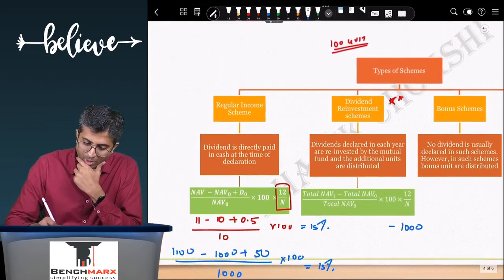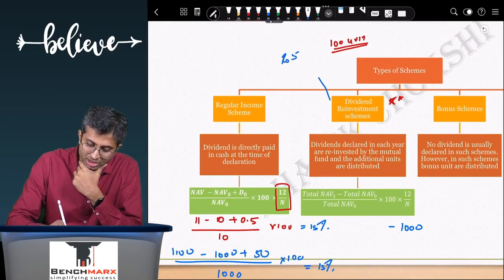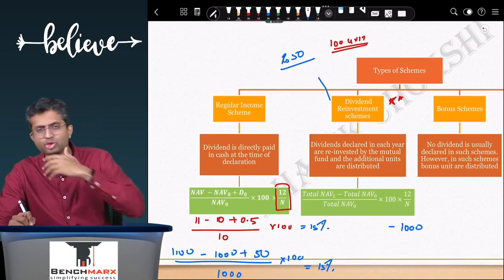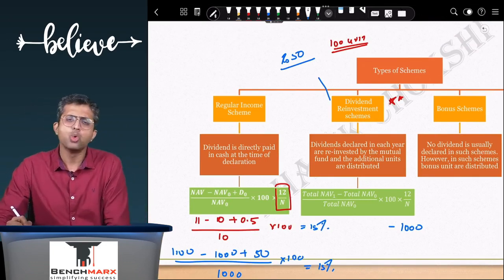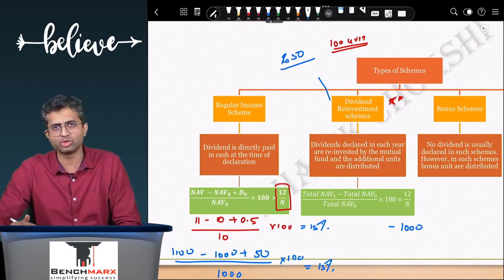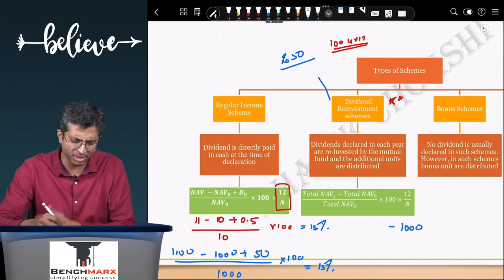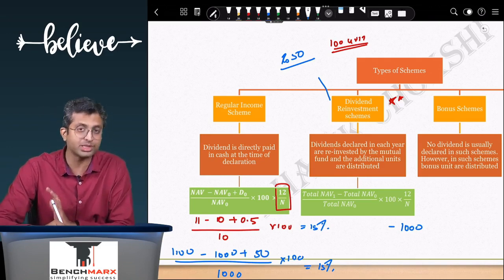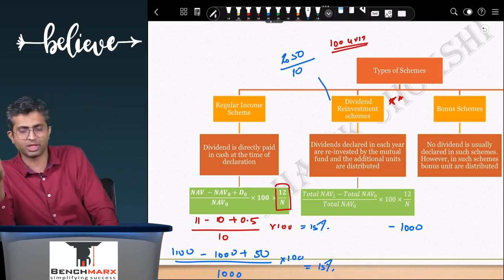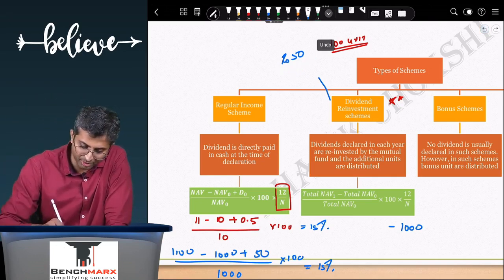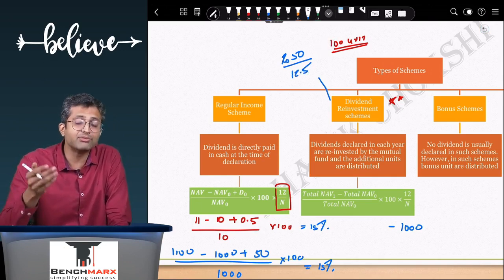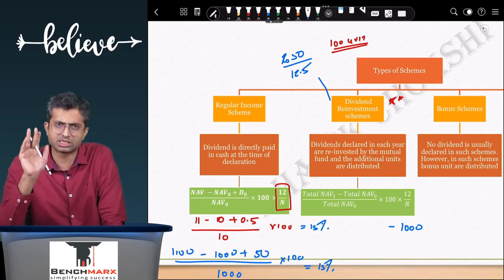Sir, how is it possible? Well, rather than getting a rupees 50 distribution of dividend, that is 0.5 into 100 units, we say that we want new units. Acha, new units will be at what price? Well, new units will be at the price on the date when the dividend is distributed. Now we don't know what the price is. Probably, let us say the price over here for simplicity is 10 only. Well, it can be different. It can be 11 as well. It can be 12.5 as well. So let us say we take a different price altogether. Let us say 12.5, which is the NAV on the date when dividend is distributed.